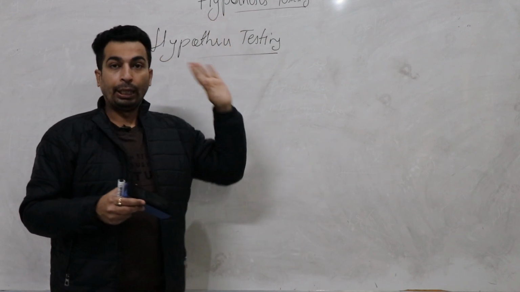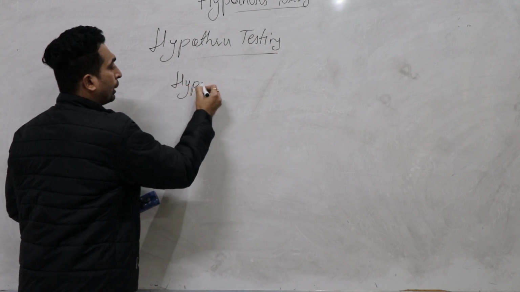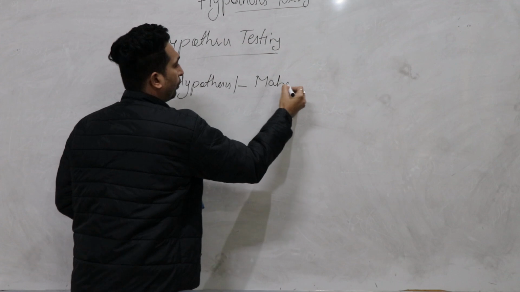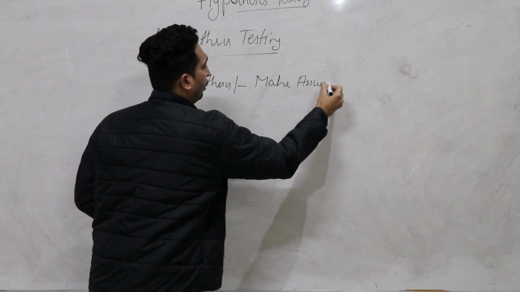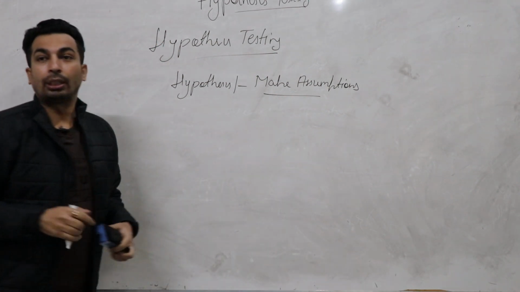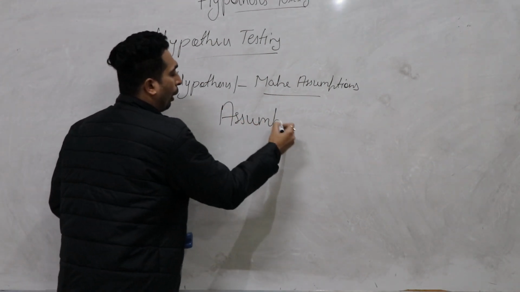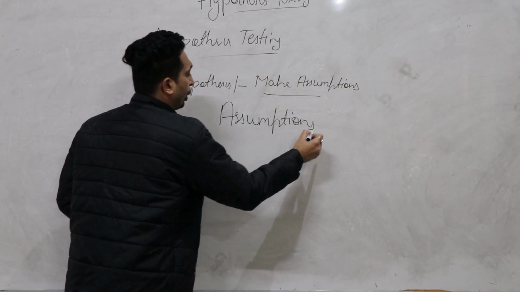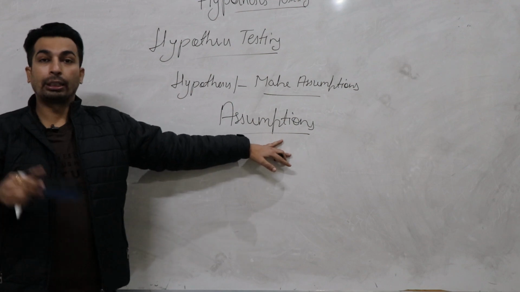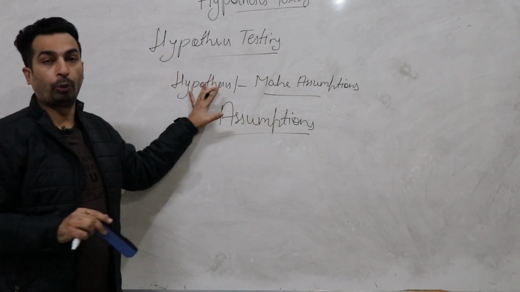Firstly, start with the meaning of hypothesis. What do you mean by hypothesis? Hypothesis simply means making assumptions. When we make assumptions related to population, that's called hypothesis. That's the meaning of hypothesis. If I have to explain in one word what hypothesis is, hypothesis simply means assumptions. Assumptions related to population parameter, related to sample parameter, that's called hypothesis.